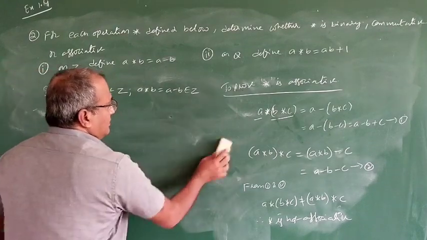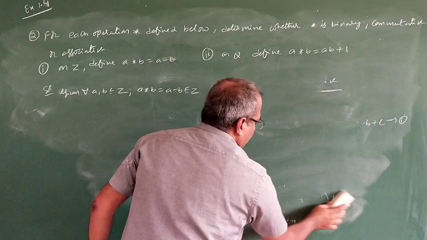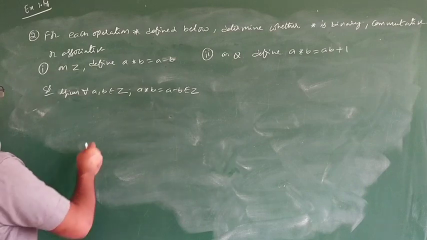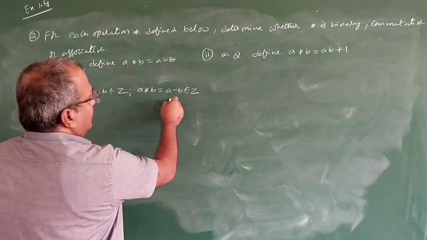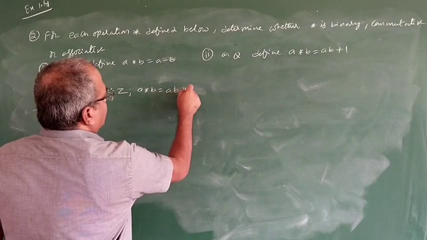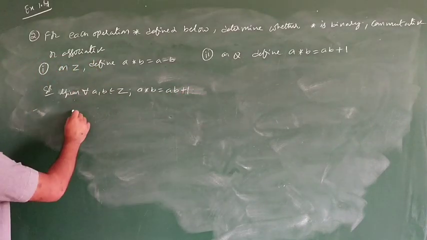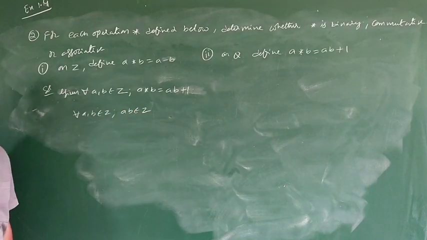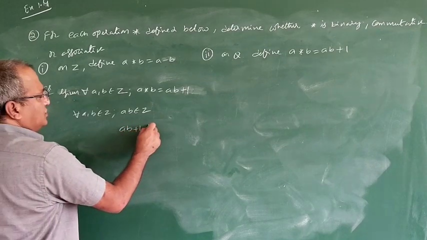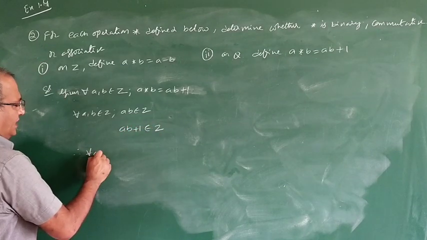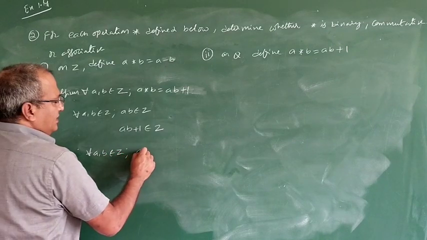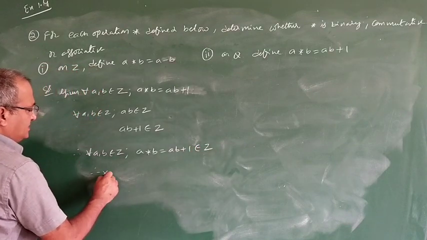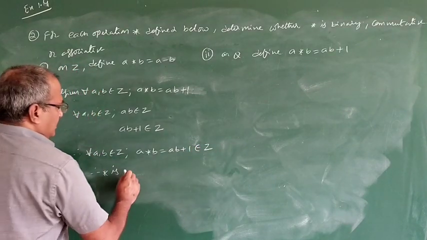This is a very important question for 2 marks. Usually they will ask it in the examination. Given A comma B belongs to Z, A star B is AB plus 1. See, for all A comma B belongs to Z, AB is also an integer. Integer into integer is an integer. AB plus 1 is also an integer. Therefore, for every A comma B belongs to Z, A star B is equal to AB plus 1, which also belongs to Z. Therefore star is binary.